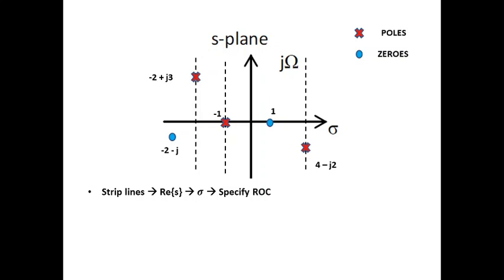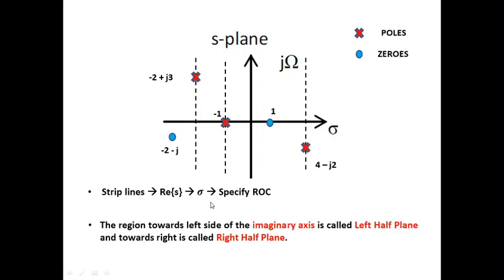So the strip lines, which are nothing but the real part of S equal to sigma, specify the region of convergence. The region towards the left side of the imaginary axis, so this is the imaginary axis, the left side denotes the left half plane, and the region towards the right specifies the right half plane.